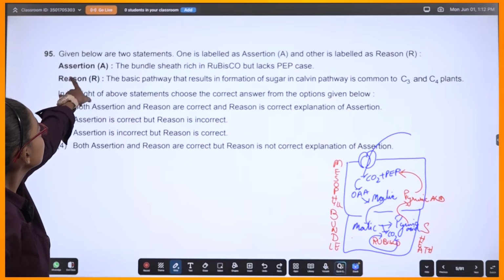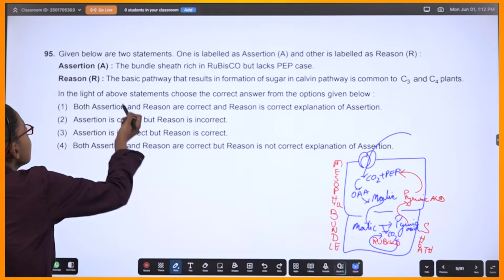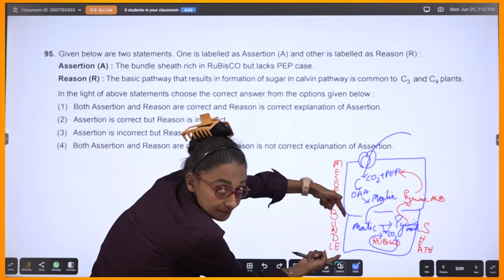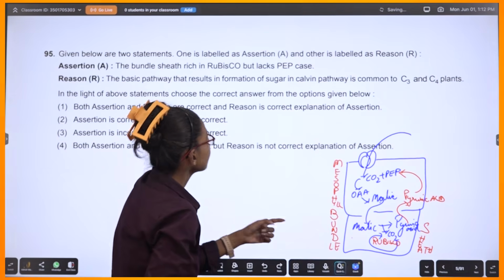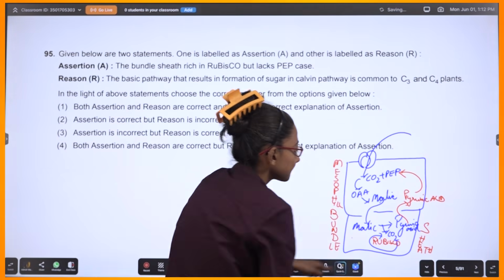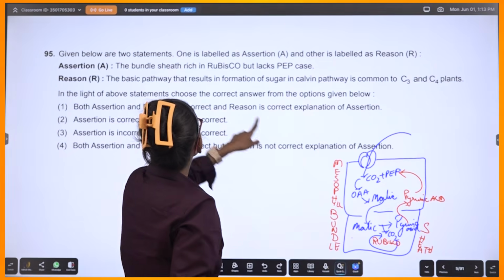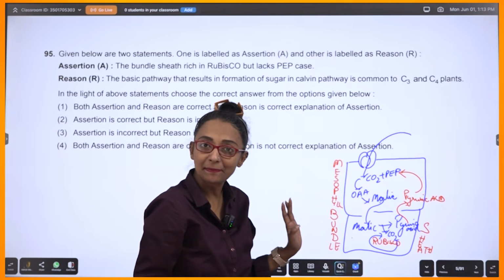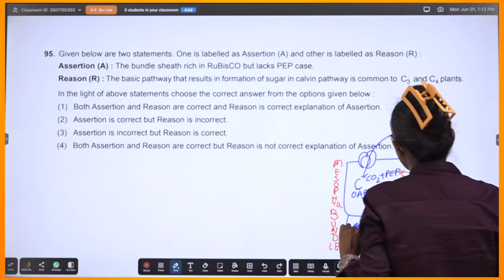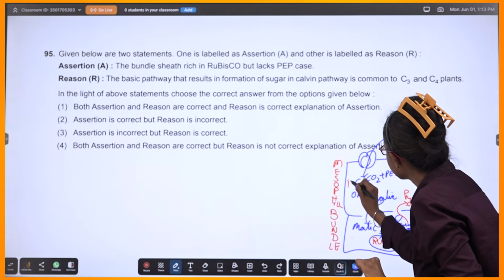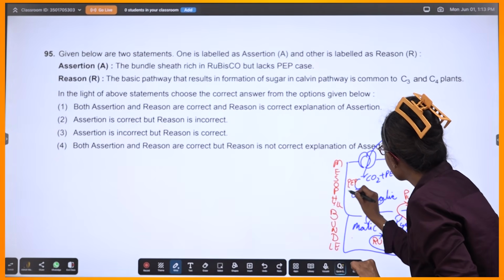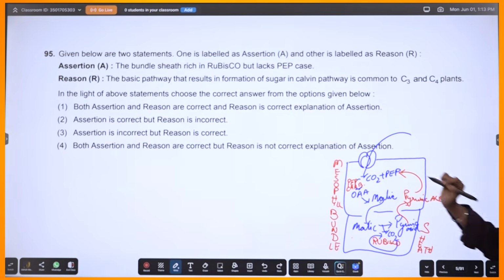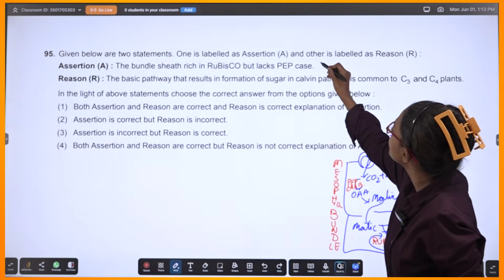So, let's see A. The bundle sheath is rich in Rubisco. Rubisco is in the bundle sheath but it lacks PEP carboxylase. True, because PEP carboxylase will be here. Correct? PEP carboxylase will be here. So this statement is true.